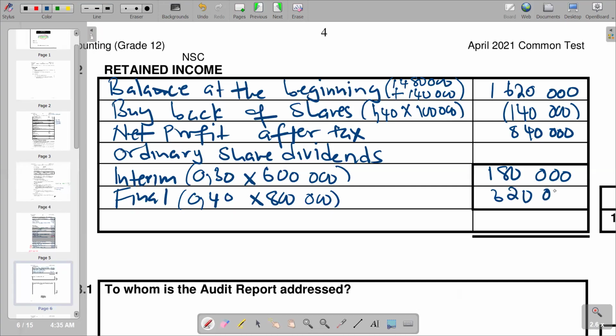Then from there, you can now say final plus interim to get your ordinary share dividends, which is going to be 500,000, which is obviously going to be a negative.